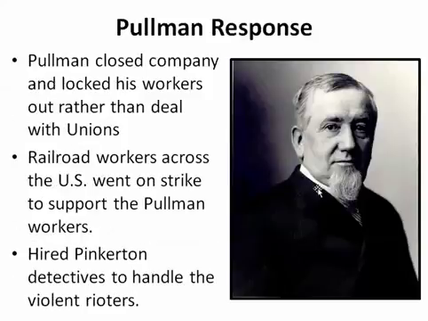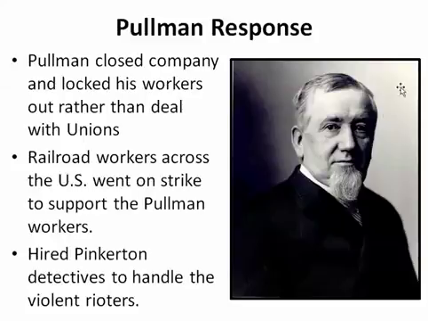And in response, George Pullman, instead of negotiating with Eugene Debs and these American Railway Union workers and his own workers, closes up the Pullman Company and locks his doors and locks his workers out rather than dealing with them. So he's being stubborn and hard-headed. And these railroad workers across the United States go on strike from their jobs to also support the Pullman workers. And then other businesses have strikers strike. So this is the industrial unrest that this causes.